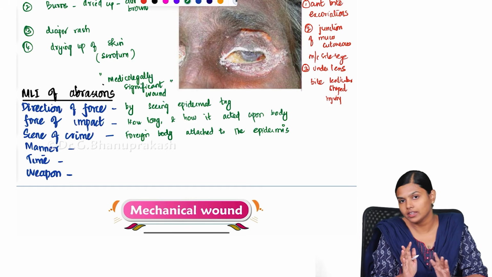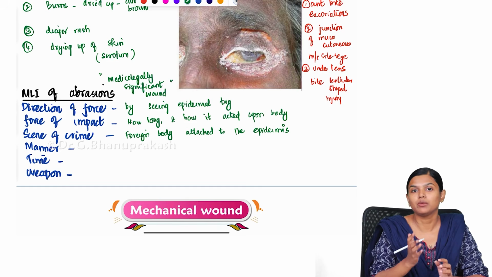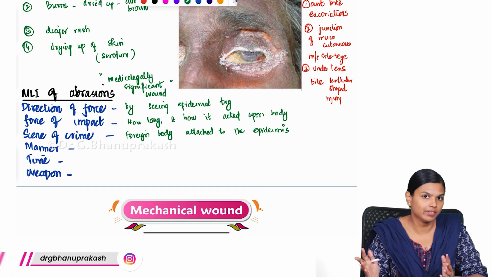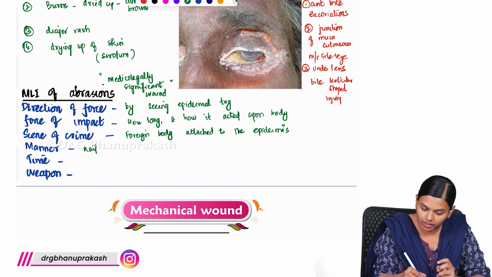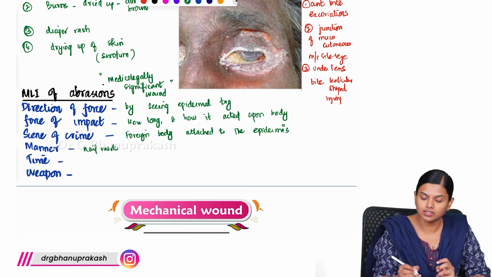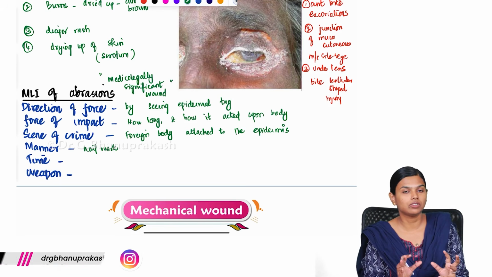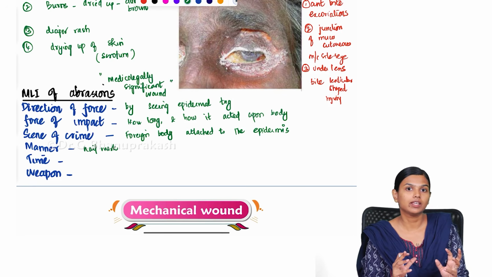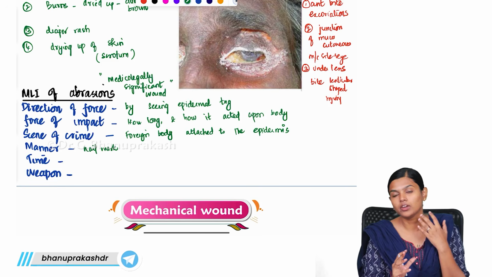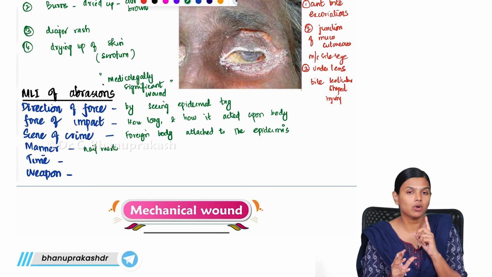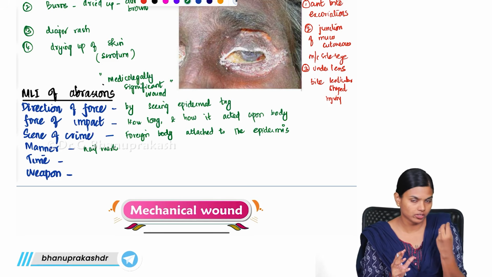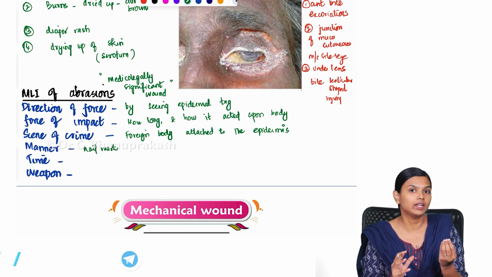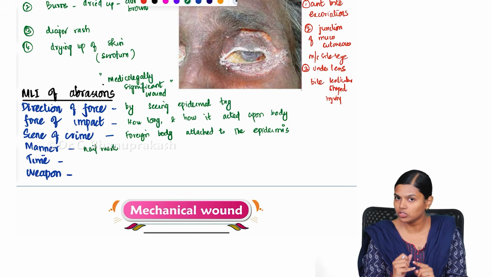If it is a grazed abrasion, it mostly happens in road traffic accidents, so it can be accidental. If you see nail marks, mostly in a case of suspected homicide, you can see that somebody had tried to do something. Especially in a case of throttling, you can identify semilunar nail marks over the neck. So based upon the type of abrasion, you can even identify the manner of infliction.